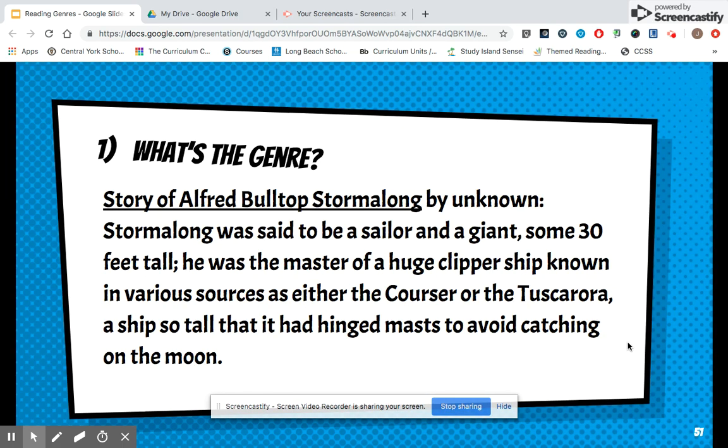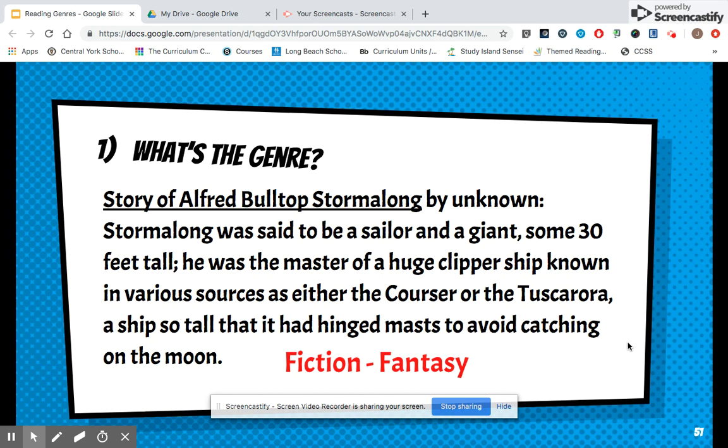Example number 1 is the story of Alfred Bulltop Stormalong by Unknown. Stormalong was said to be a sailor and a giant, some 30 feet tall. He was the master of a huge clipper ship known in various sources as either the Corsair or the Tuscarora, a ship so tall that it had hinged masts to avoid catching on the moon. Go ahead and pause the video, write down the subgenre, and when you're ready, play to get the answer.